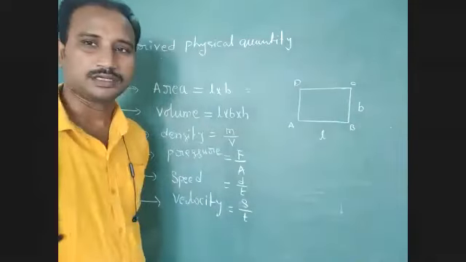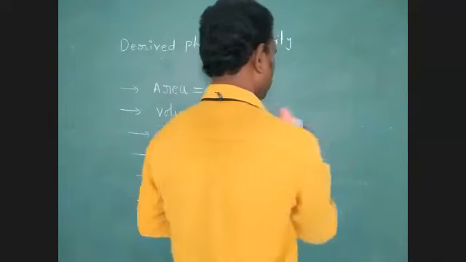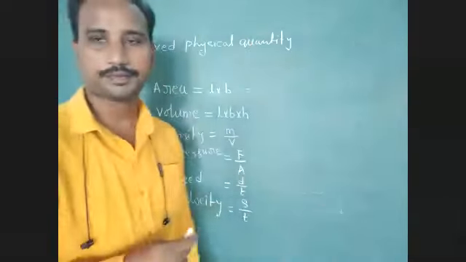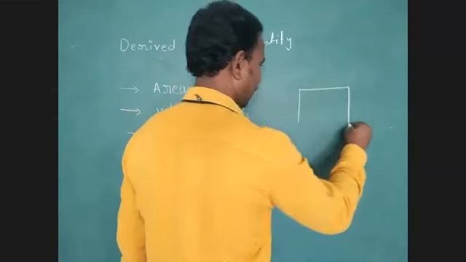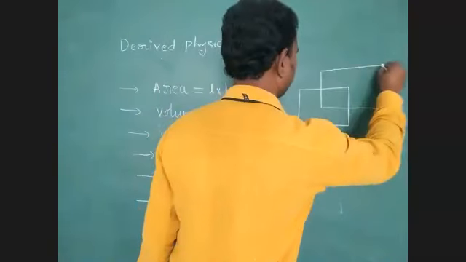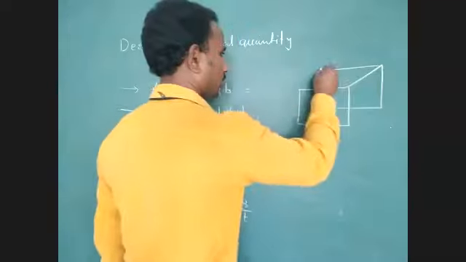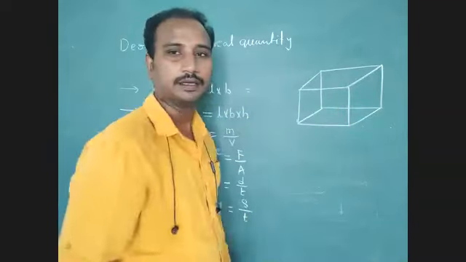Volume you have to consider. Volume means volume of cuboid. Here just identify this diagram. Okay, volume of cuboid we have to consider. So we can find out the length, breadth, and height.